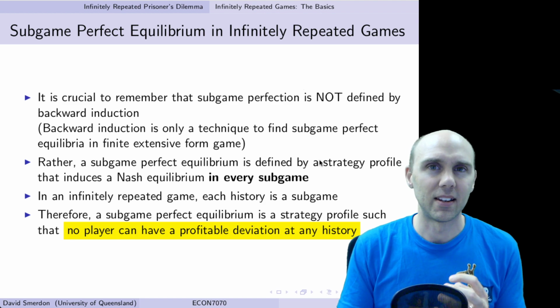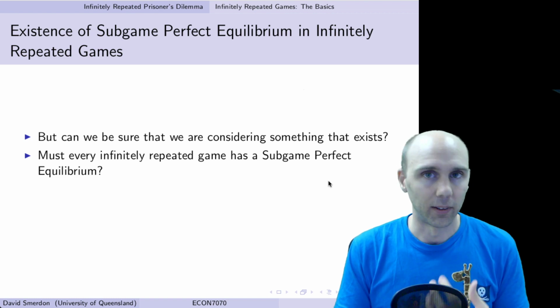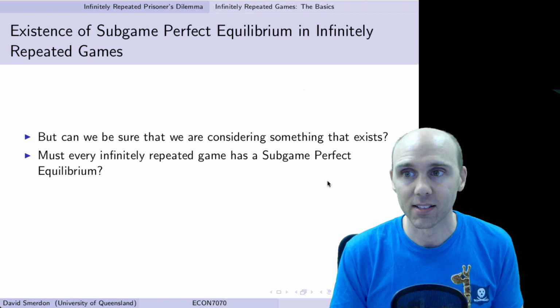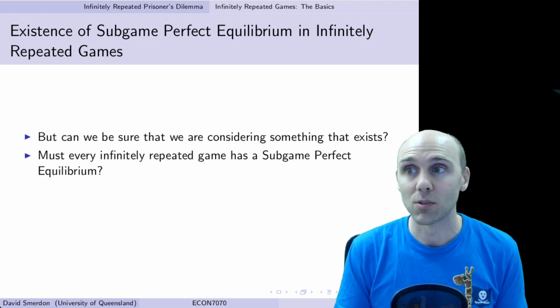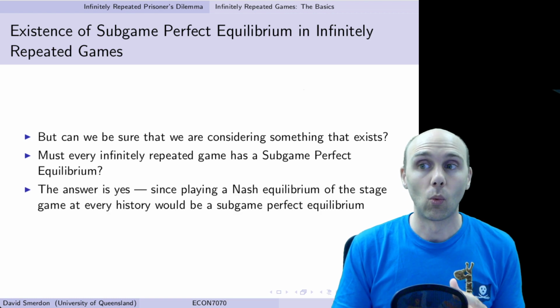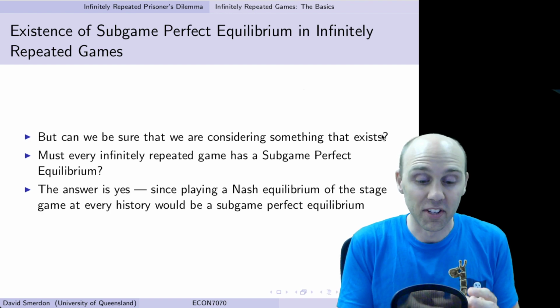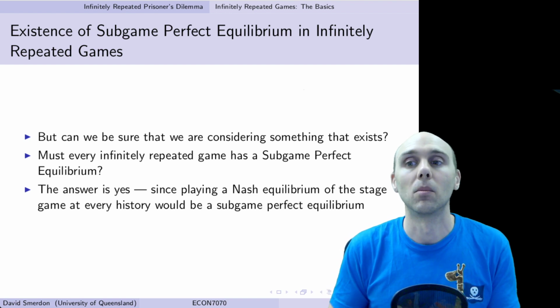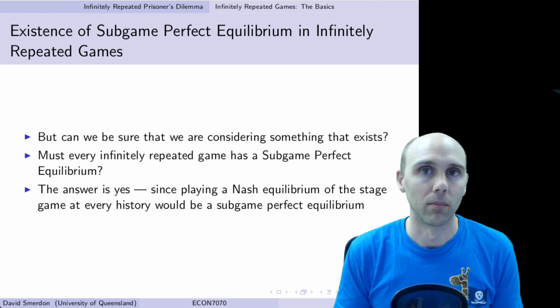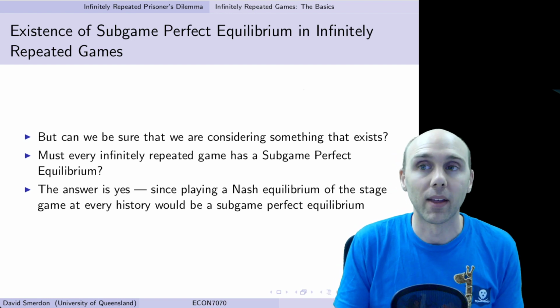So now we know what it is, but how do we know that there's at least one in this infinitely repeated game? How do we know that it exists? And how do we know that every infinitely repeated game has one of these? Well, we know that it is the case because playing a Nash equilibrium of the stage game at every history, at every moment, would be a subgame perfect equilibrium by definition. Now there may be more than that, but at least that one would be a subgame perfect equilibrium. So we can be sure that it exists.